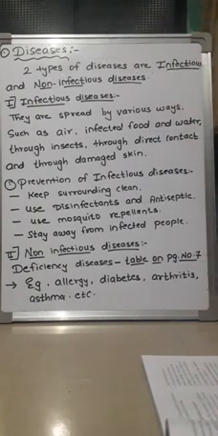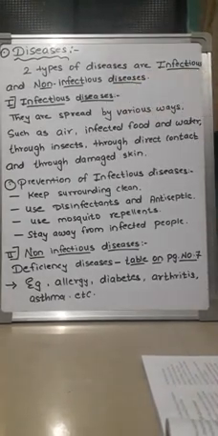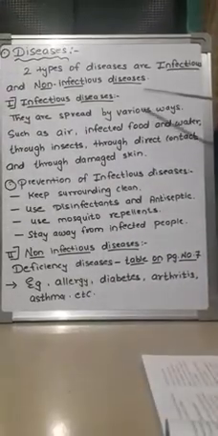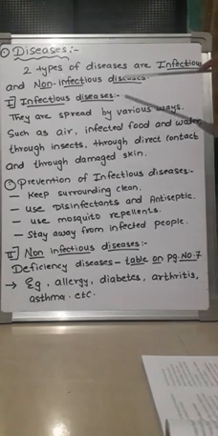Mainly there are two types of diseases: infectious diseases and non-infectious diseases. Now we shall first learn about infectious disease. What is the meaning of infectious disease? It is also called communicable disease, meaning diseases which spread from one person to another.